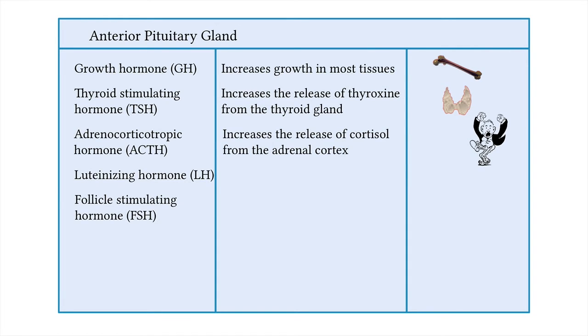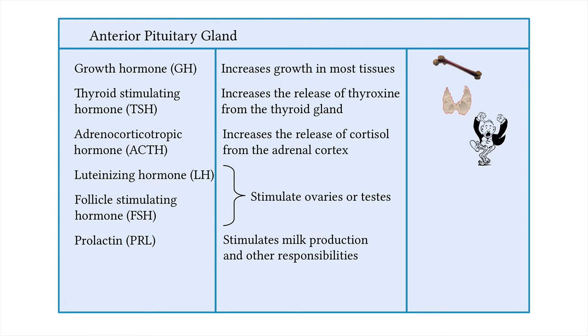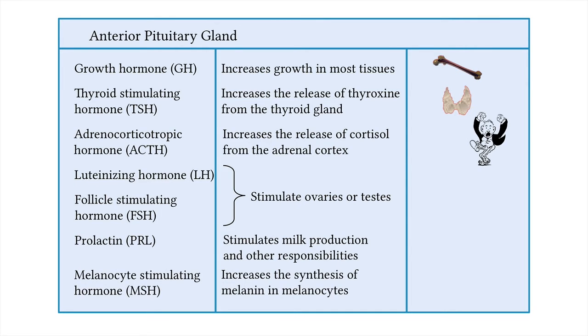Luteinizing hormone and follicle-stimulating hormone both stimulate the ovaries or testes, organs that are part of the reproductive system. Prolactin is a hormone that stimulates milk production in females, but it also has other responsibilities, so it is found in both males and females. And finally, melanocyte-stimulating hormone increases melanin production by the melanocytes.